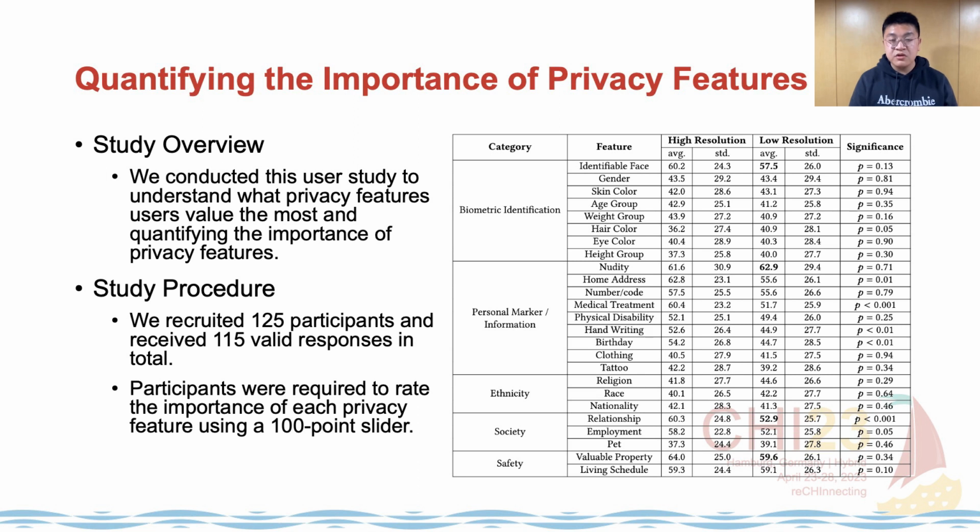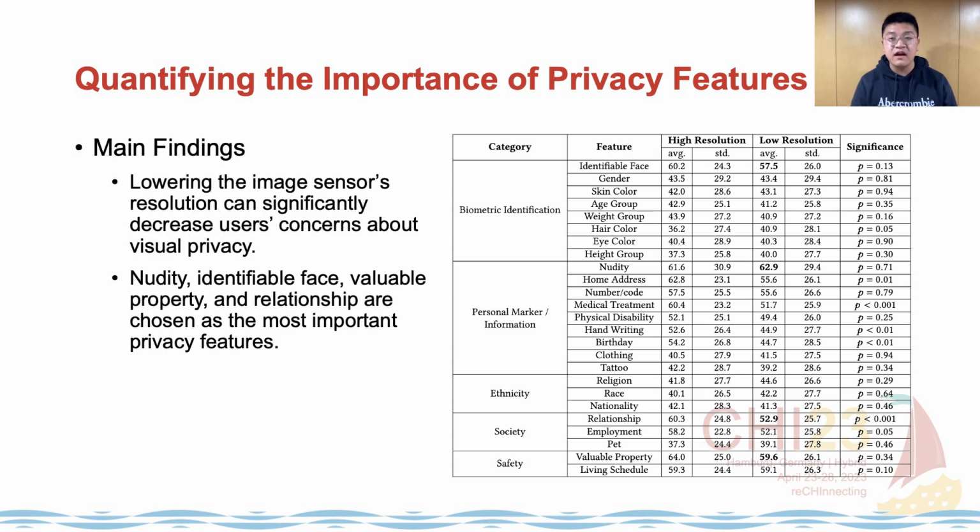In the user study to quantify the importance of privacy features, we recruited 125 participants and received 115 valid responses in total. Participants were required to rate the importance of each privacy feature with or without the low-resolution conditions using a 100-point slider presented in a web-based user interface. Based on these results, nudity, identifiable face, valuable property, and relationship are chosen as the most important privacy features.